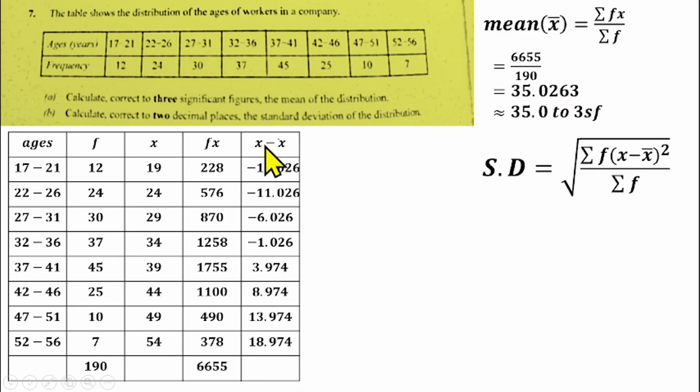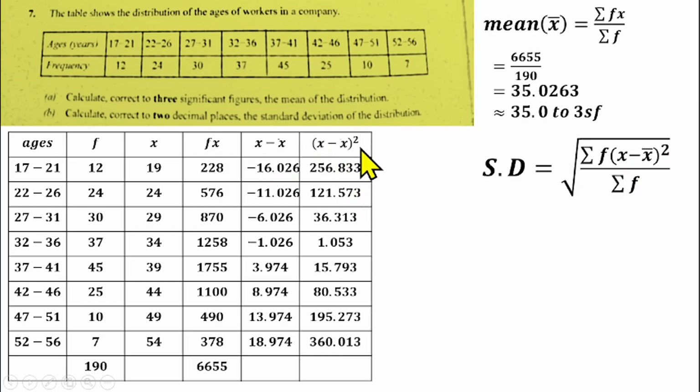Don't forget, this is x minus x bar. So the bar is not really showing here. I don't know why it's not showing the table, but it's showing this formula here. Then after computing that, we will now square the deviation. So x minus x bar squared. You square the deviation, so whatever you get here, you square them one after the other.